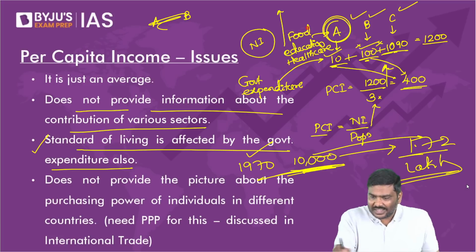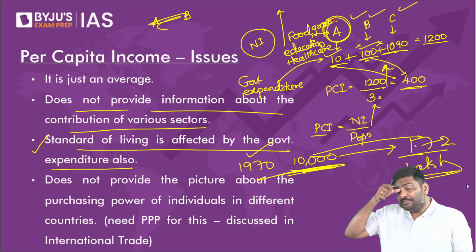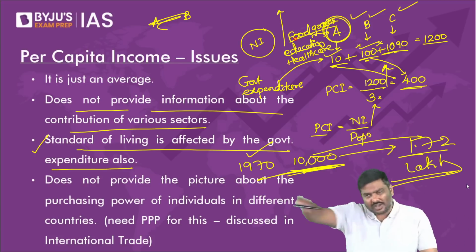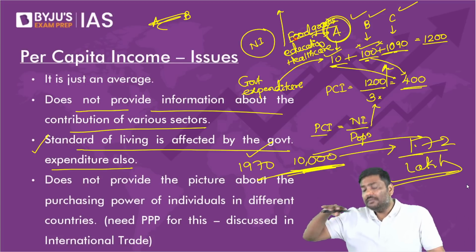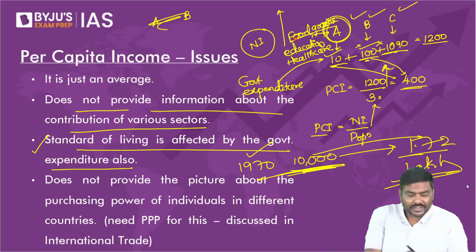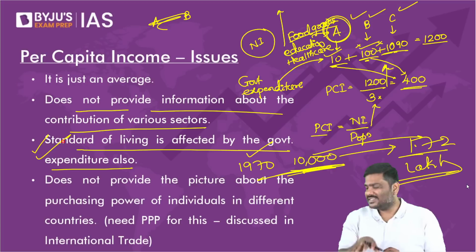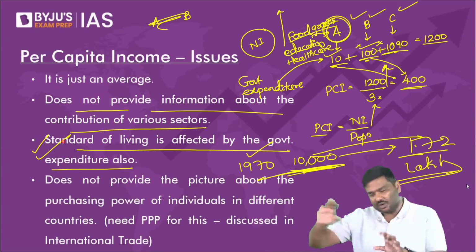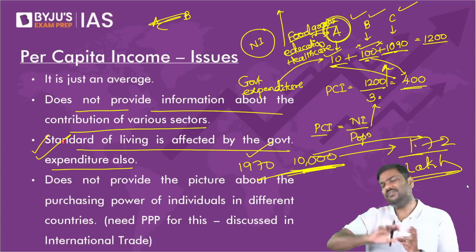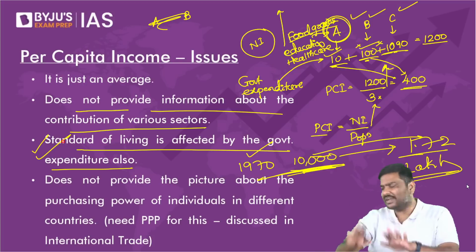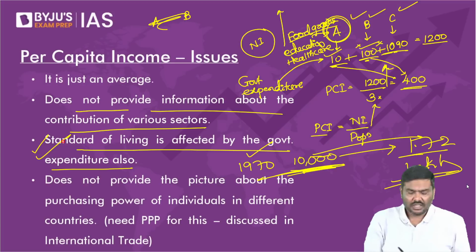What if the government provides free healthcare, free food grains? At least now the point is clear to you. Per capita income represents the overall standard of living of the economy, but the standard of living is also affected by government expenditure as well.